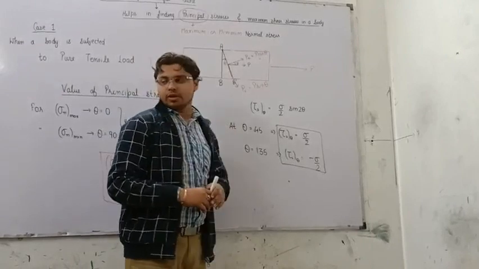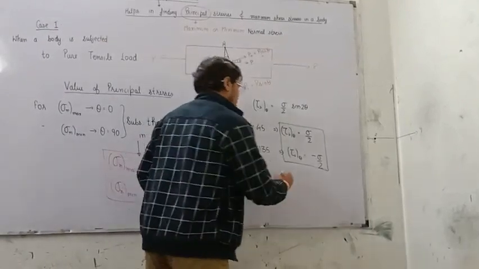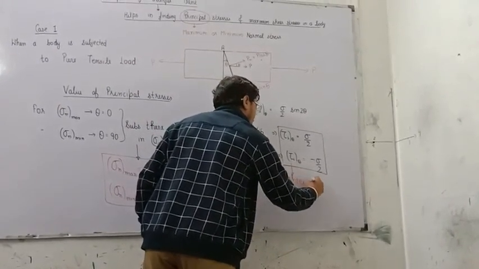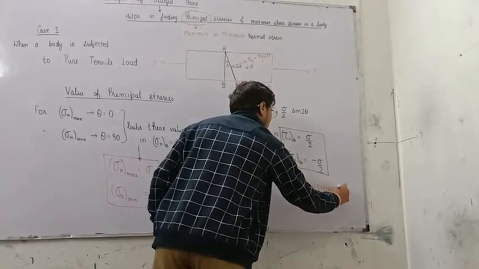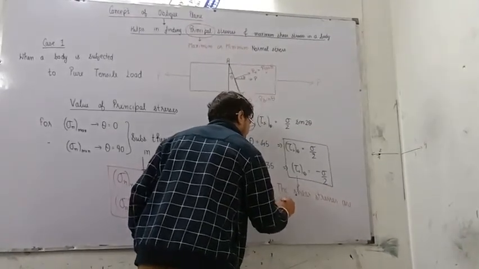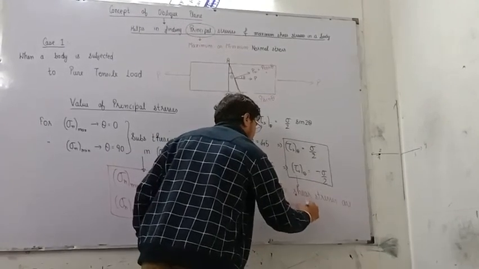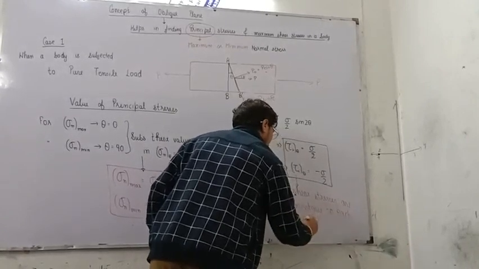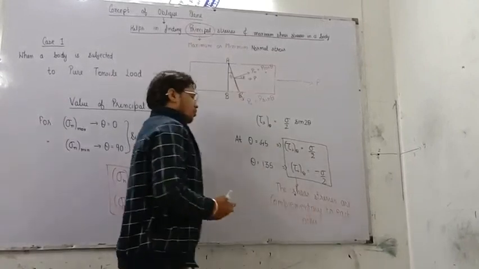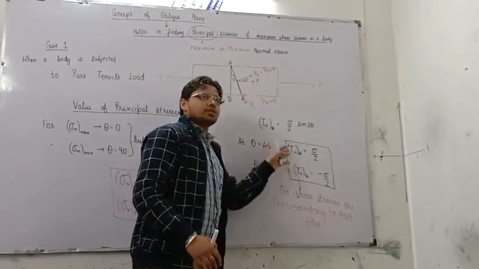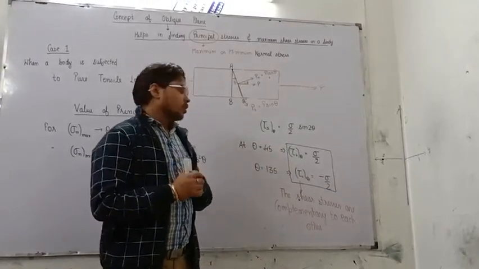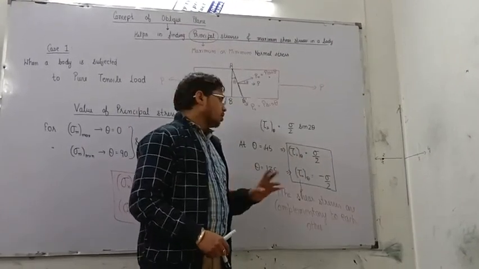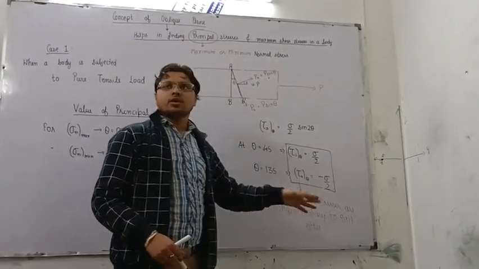Now what do we observe over here? Our observation is that the shear stresses are complementary to each other. We find that the shear stresses are complementary to each other, right? Complementary to each other means they have equal and opposite directions. They have equal values and the direction is just opposite.